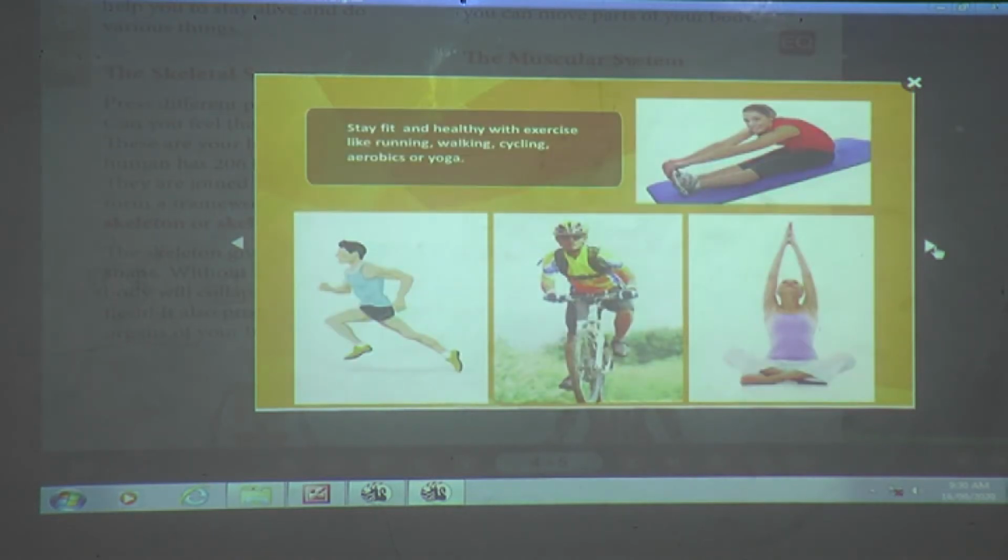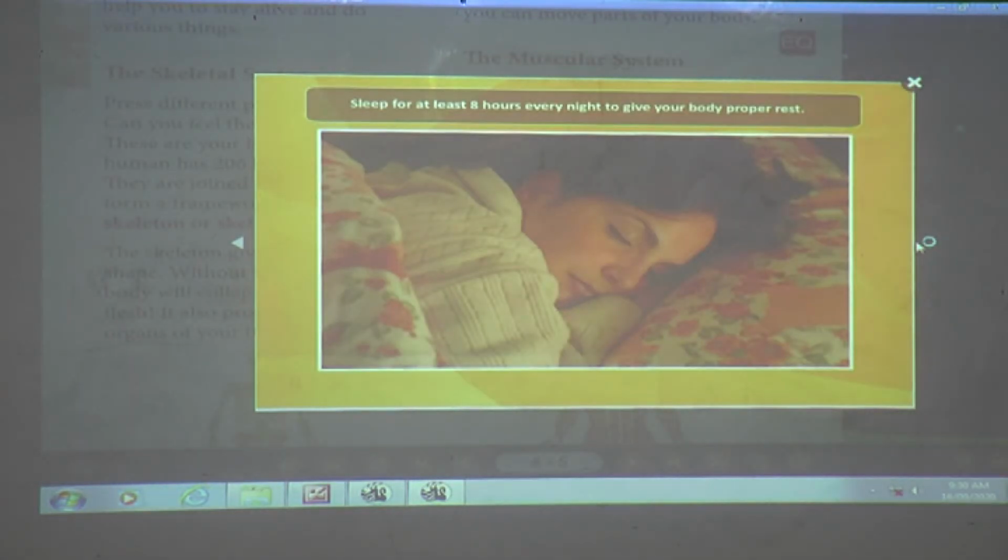Stay fit and healthy with exercises like running, walking, cycling, aerobics, or yoga. Sleep for at least 8 hours every night to give your body proper rest. Understood everyone? So how many hours should you sleep? At least 8 hours. Okay? Did you understand about this?